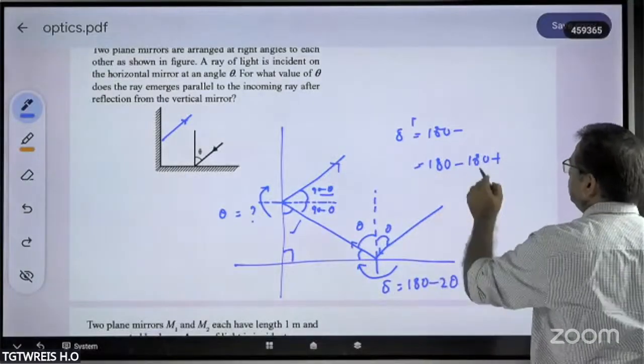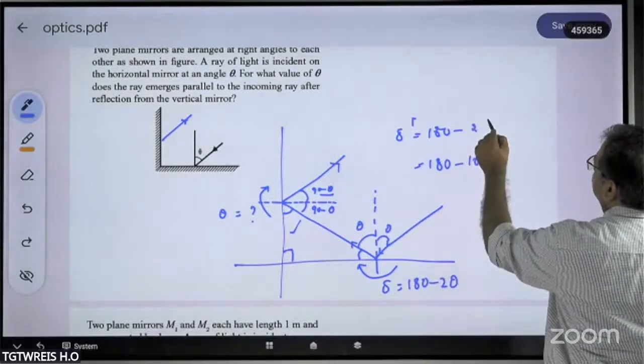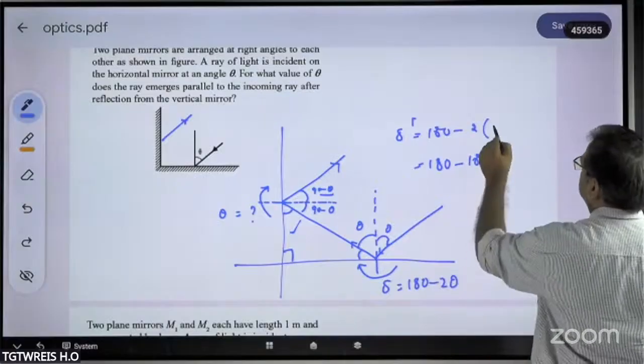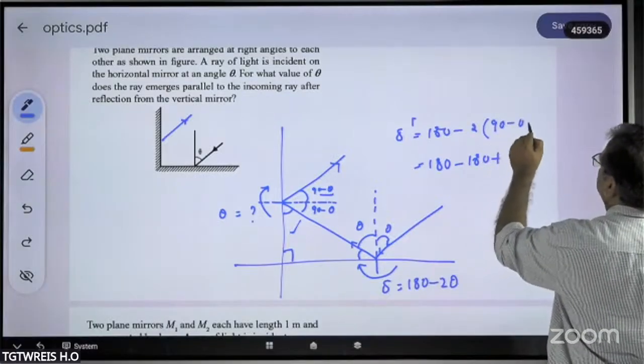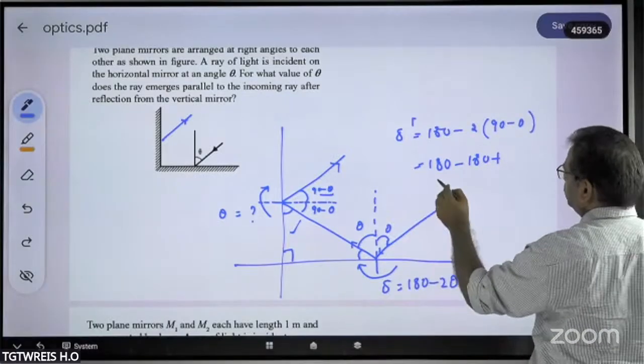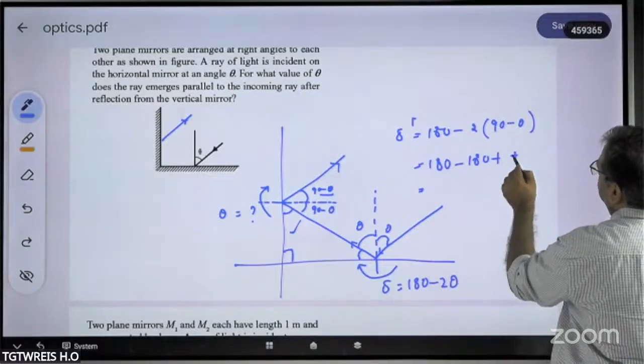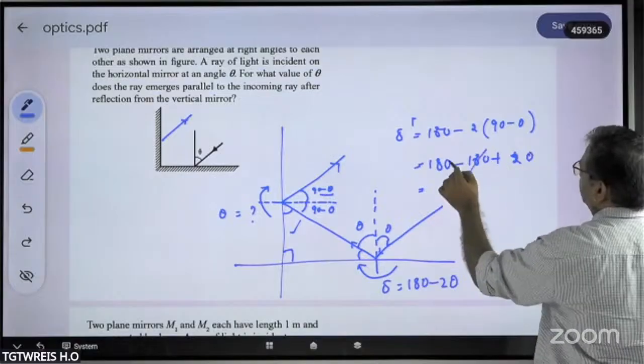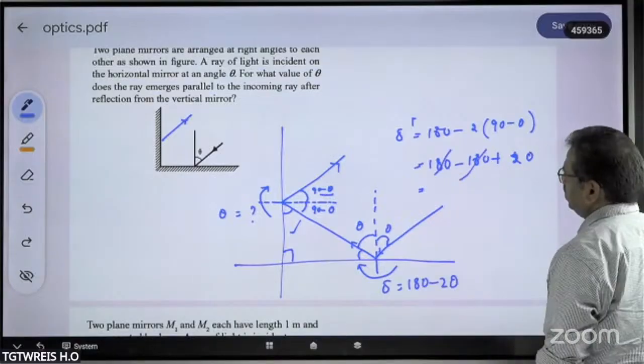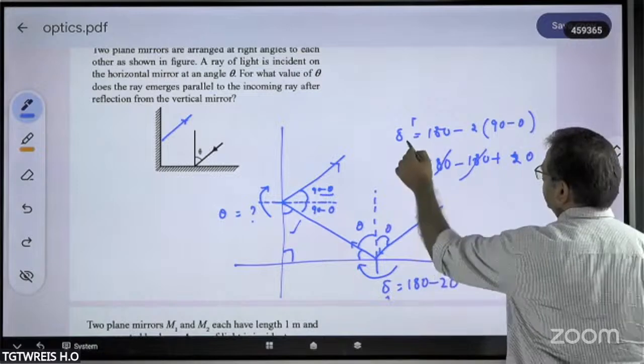One 180 minus 2 theta is equal to how much? 90 minus theta. That is how much you are going to get. 180 minus 180 plus 2 theta. That is, the 180 and 180 get cancelled. Then delta 1, delta 2.